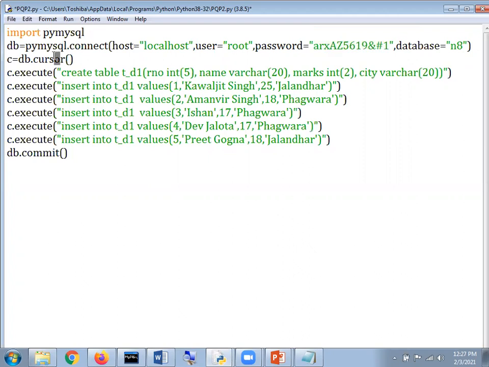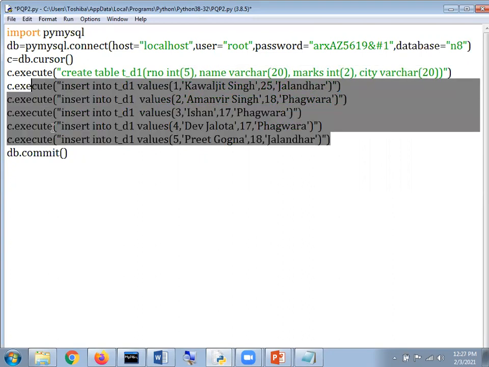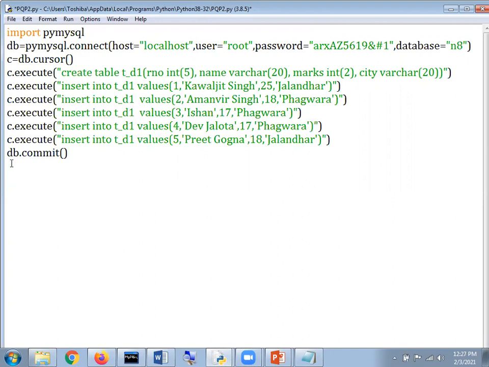Cursor is used to create the interface between Python and MySQL. And after that, what we have mentioned: create a table T_D1 with these specifications or fields. And then we are supposed to insert that data and commit. Commit means we are supposed to write that data within a table. Otherwise, if we are not using commit, in such a case, it is not going to write the data.